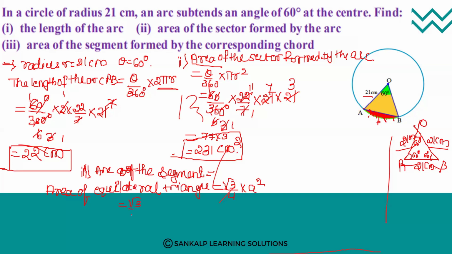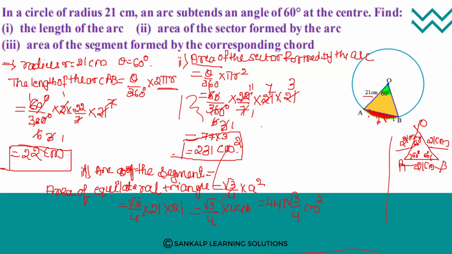Root 3 divided by 4 into 21 into 21. So root 3 divided by 4 into 21 whole square, that is 441. So you will get 441 root 3 divided by 4 centimeter square. Okay, this is the area.